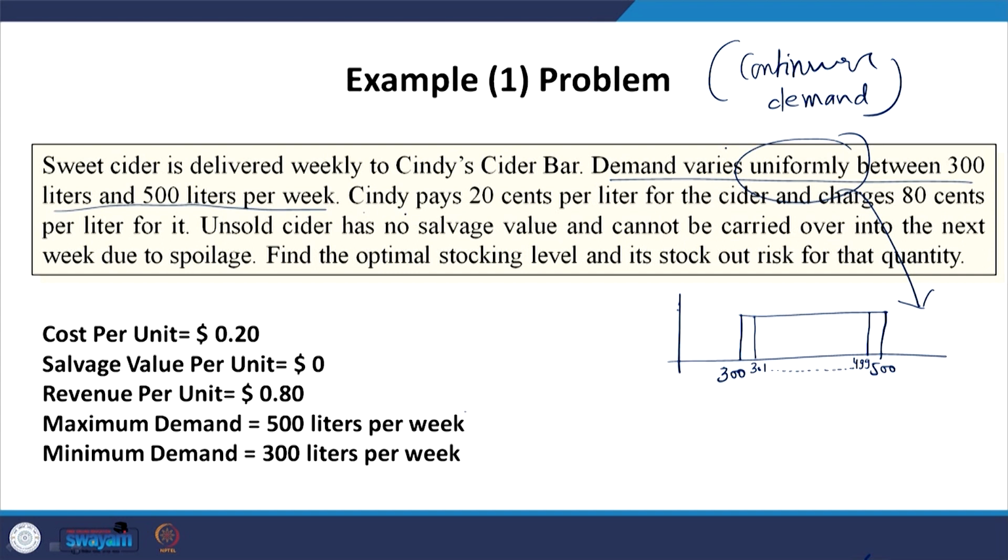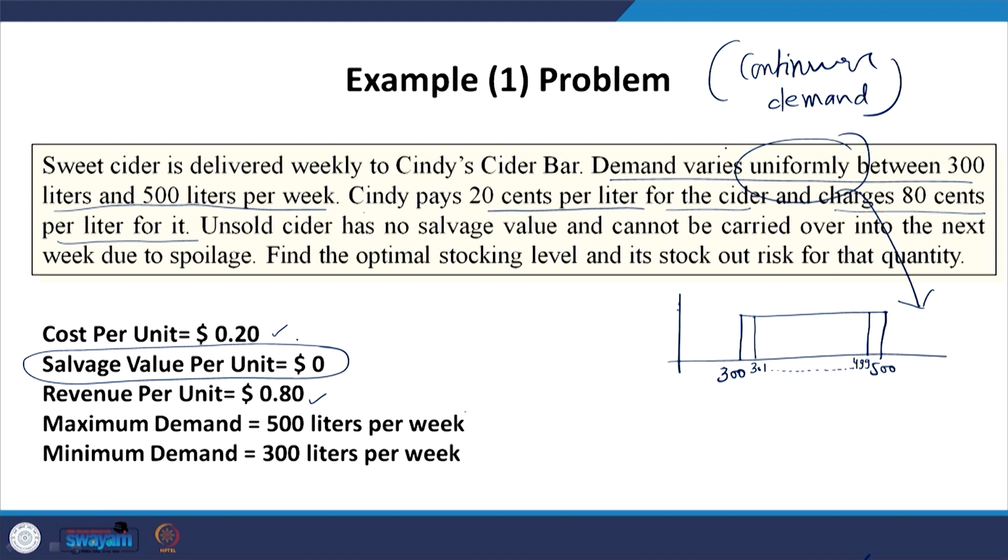Here, Cindy pays 20 cents per liter for this product and charges 80 cents per liter for it. So, the cost price is 20 cents and the revenue, the selling price, is 80 cents. Unsold product has no salvage value.